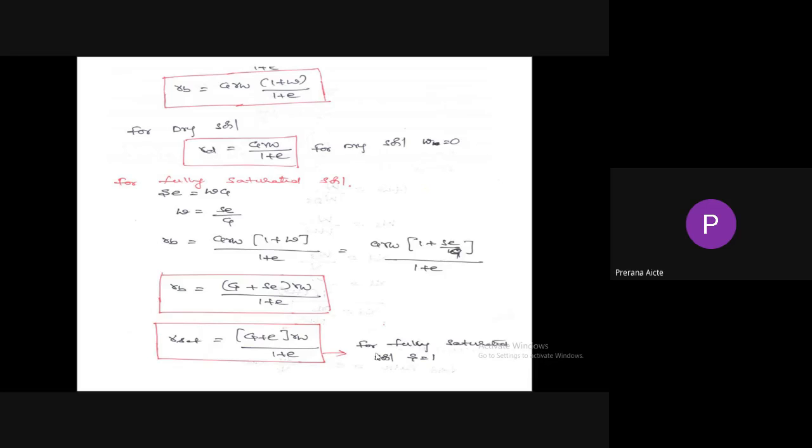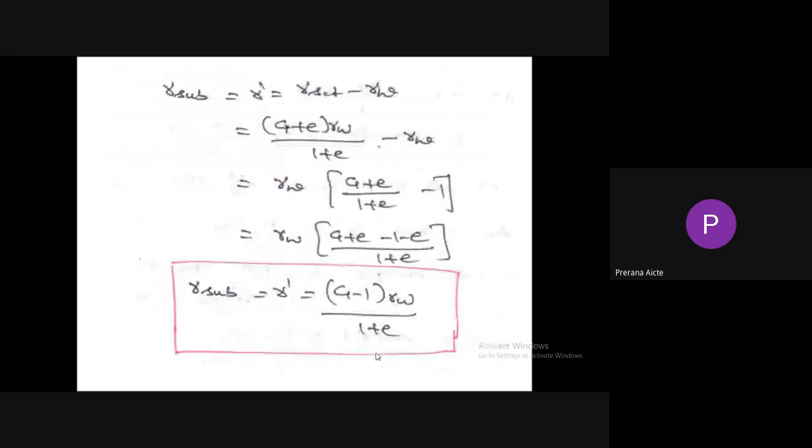So for bulk unit weight, second equation. First equation is the top one: gamma b equal to G gamma w into 1 plus w by 1 plus e. Bulk unit weight second equation equal to G plus Se into gamma w by 1 plus e. So for fully saturated soil, S equal to 1, so gamma sat equal to G plus e into gamma w by 1 plus e. Submerged unit weight is equal to G minus 1 into gamma w by 1 plus e. So go through the equation derivation, and finally you can understand. So gamma dash is equal to G minus 1 into gamma w by 1 plus e, the submerged unit weight.